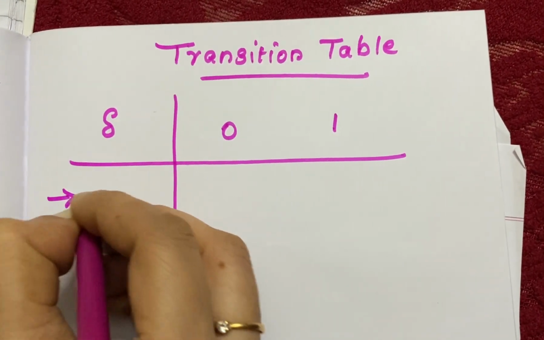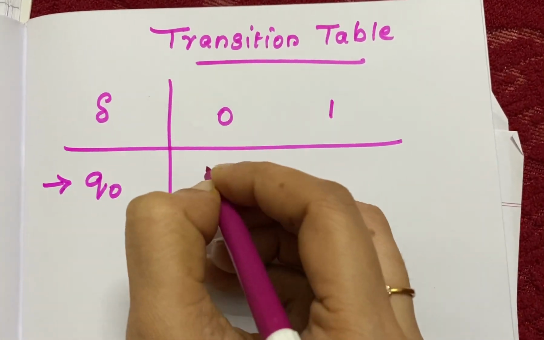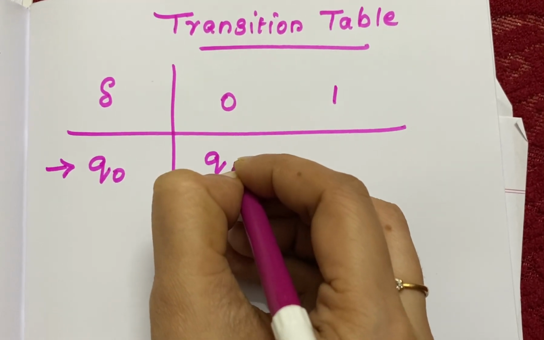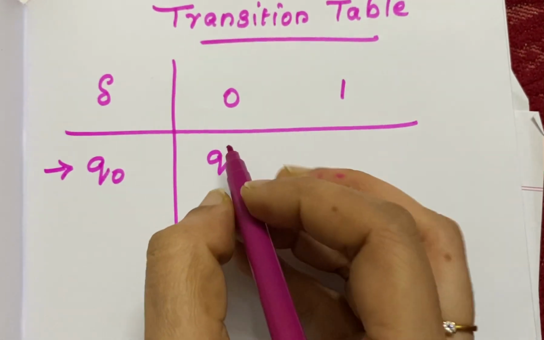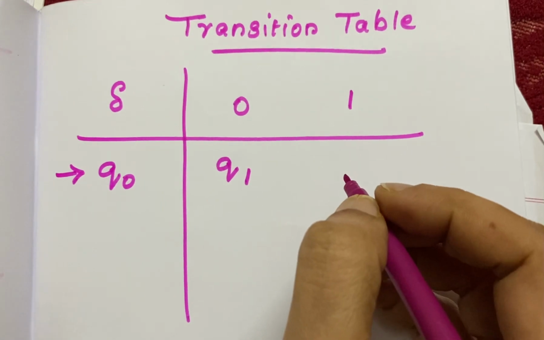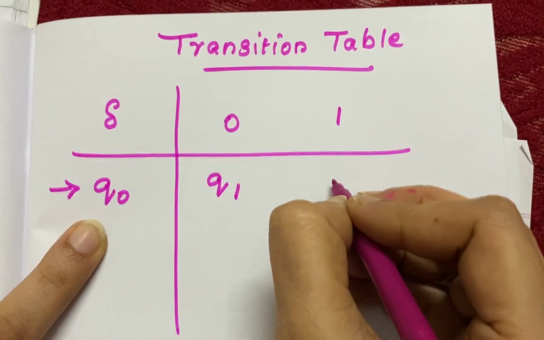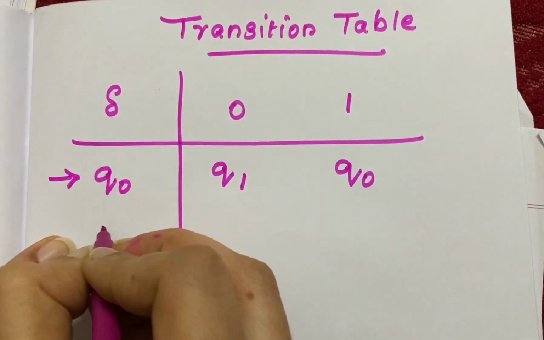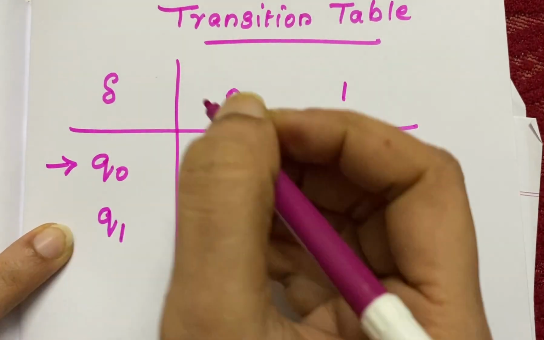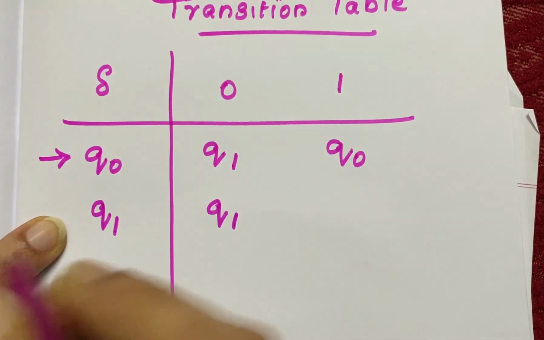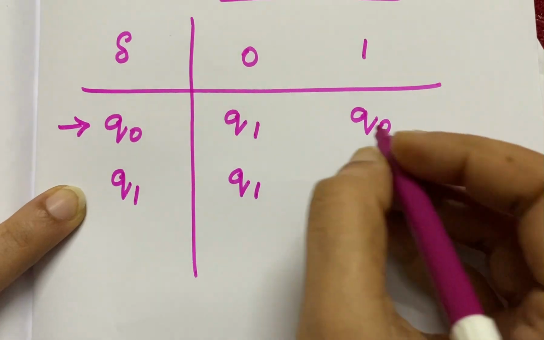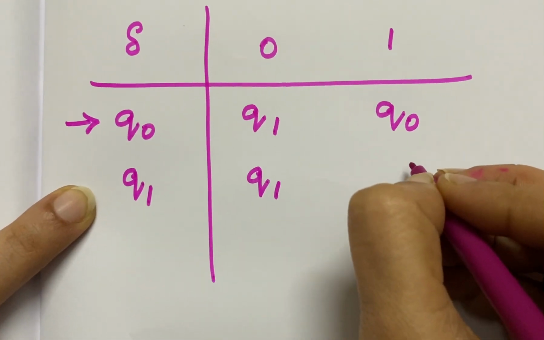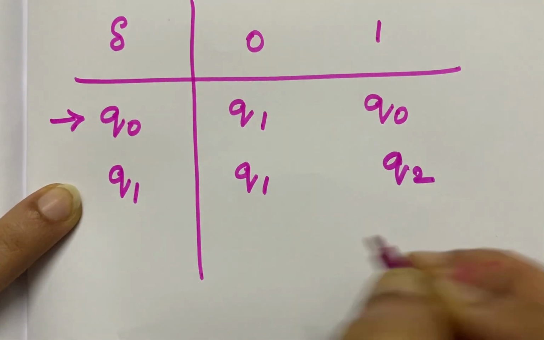So the start state is Q0. That's why this arrow is there. Q0 on accepting 0, it is going to Q1. And Q0 on accepting 1, it is in Q0 itself. Next, Q1. Q1 on accepting 0, it's going to Q1, it is in Q1 itself. Next, Q1 on accepting 1, it is going to Q2.